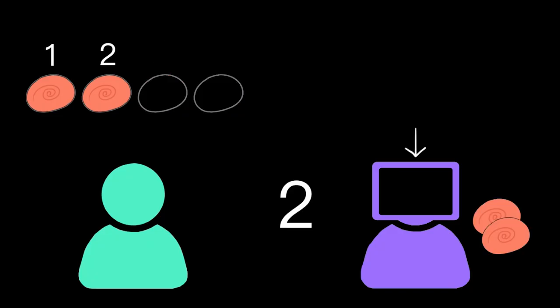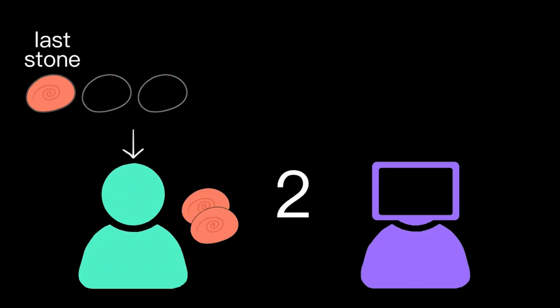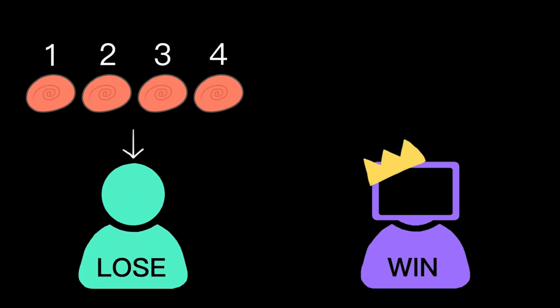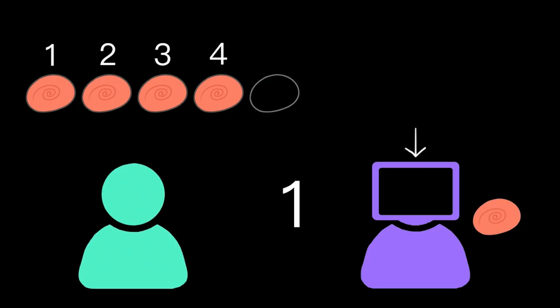It seems like no matter what you pick, you're kind of in a bad position. Because if you pick 2, then your opponent can pick 1 and leave you with the last stone. But if you pick 1, your opponent can pick 2 and still leave you with the last stone. This gives us an interesting insight. If the computer can leave its opponent with 4 stones, then it's won the game. So if the computer has 5 stones remaining, it should pick 1 to leave the opponent with 4 stones. And if it has 6 stones remaining, it should pick 2 to also leave the opponent with 4 stones.